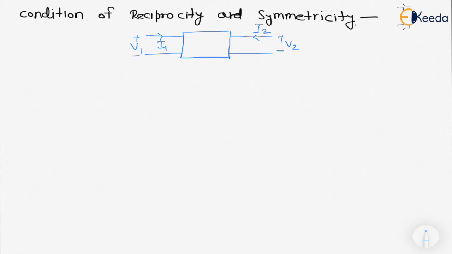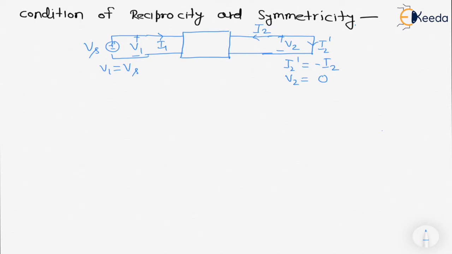First time the voltage source has been applied to the first port, meaning excitation at the first port and response at the other port, that is I2 dash. From here we can write V1 is equal to Vs, and I2 dash we can write as minus I2, as well as due to short circuit the voltage V2 becomes 0.